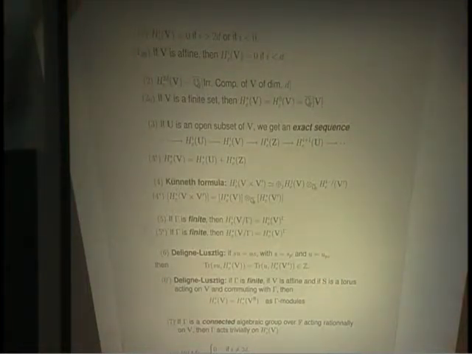The top cohomology group, the 2D cohomology group, is just a permutation module on the irreducible components of V. We have a Künneth formula. There is an exact sequence when you have an open subset and the closed complement, and so on. If gamma is finite, you recover the invariants in the cohomology inside the cohomology of the quotient.